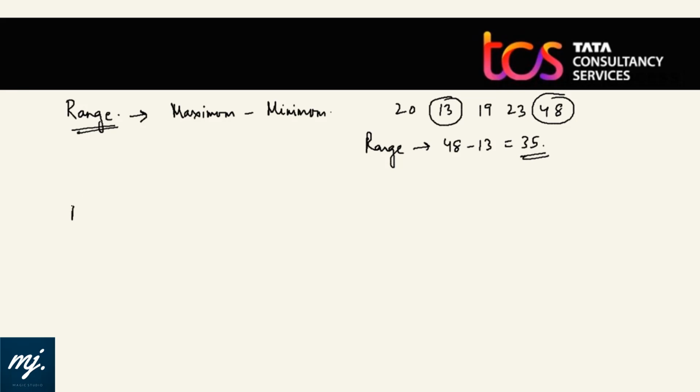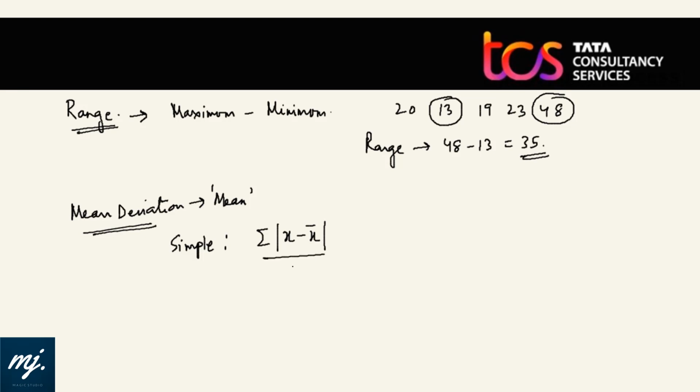Fair enough? Next is mean deviation. Mean deviation is generally calculated with help of arithmetic mean. That means to calculate mean deviation, we first need to calculate mean, and then for simple frequency series, mean deviation about mean is simply summation of mod x minus x bar divided by n, and if frequency distribution or weighted series is given, it is summation of f into mod x minus x bar divided by summation f.